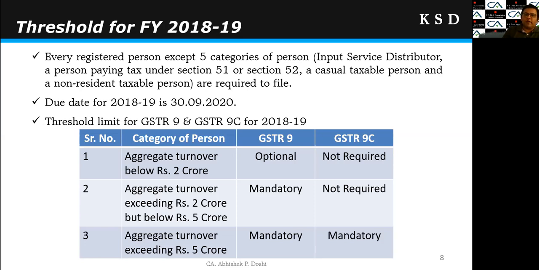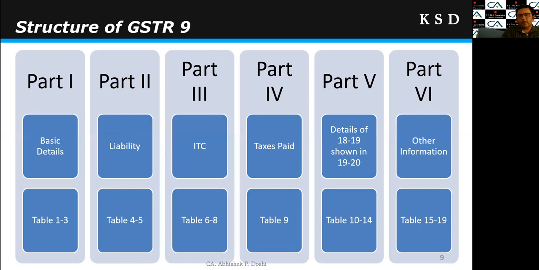So both forms are mandatory for such persons. So this is about the basic threshold for FY 18-19. Then we come to the structure of the GSTR 9. What is the structure of the GSTR 9? GSTR 9 has been divided into 6 parts.